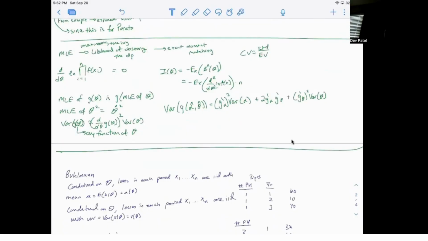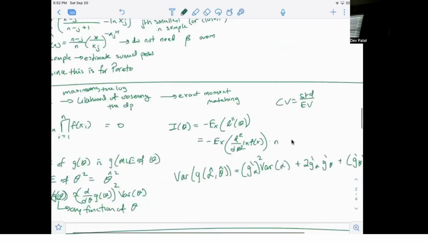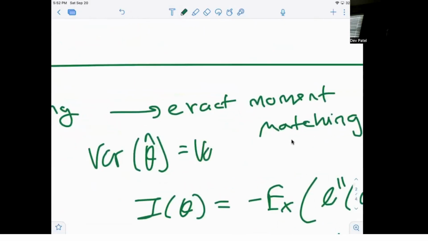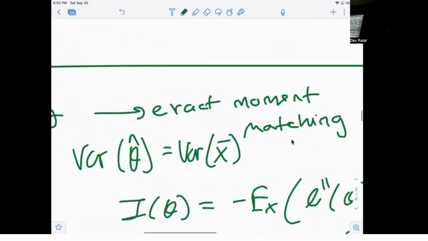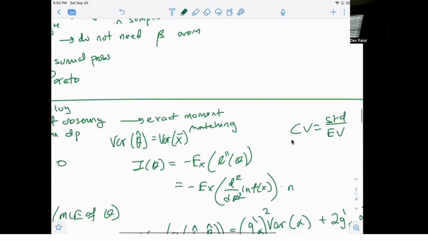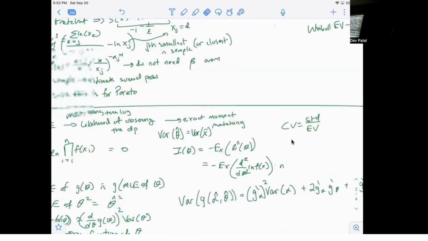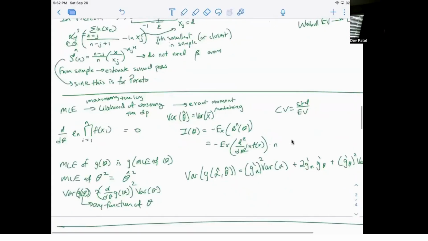And then sometimes you can actually get an exact moment matching if you want to get the variance. So if you want to get the variance of theta, and theta follows a Poisson, you know that theta hat is equal to x bar for Poisson, so the variance is the variance of x bar, and you're able to do that. So sometimes you can do exact moment matching, but other times where there is not an exact moment match, you have to use Fisher information, which allows you to get the asymptotic variance. That is through these formulas here.